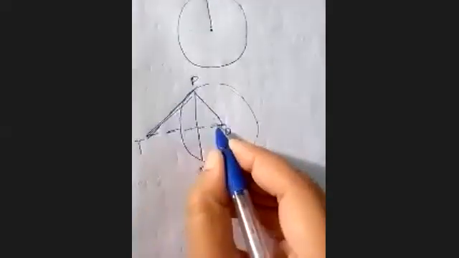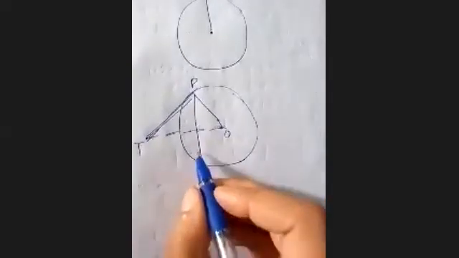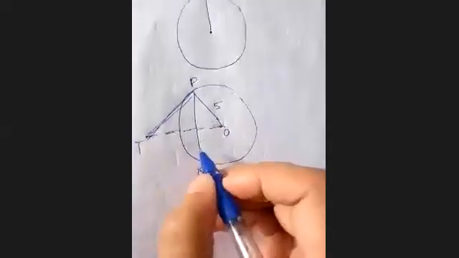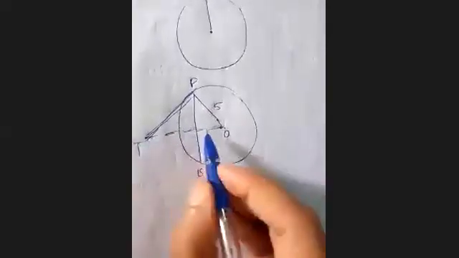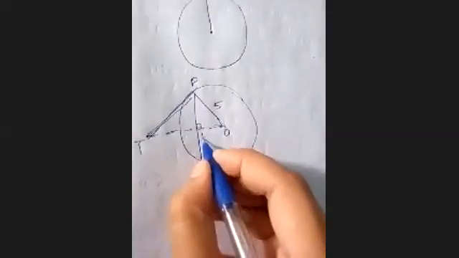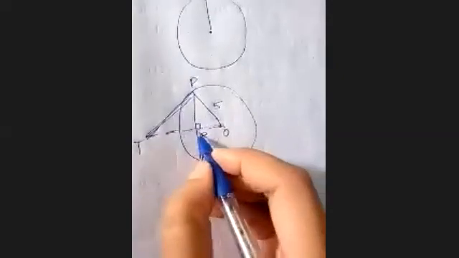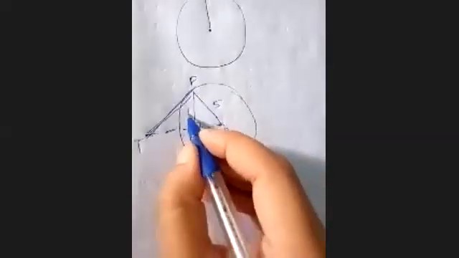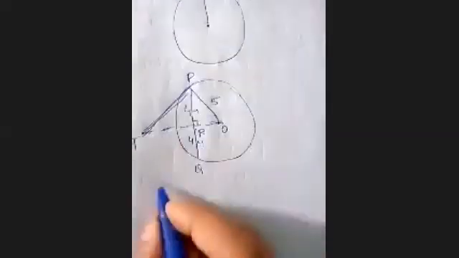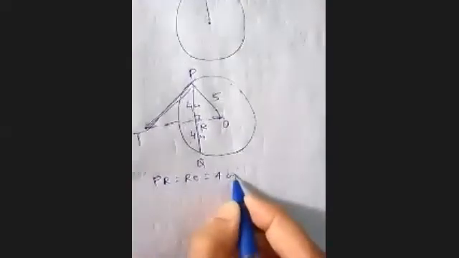So I am joining this OT. हमने OT को ज्वाइन किया है, and we can write here this is given 5 centimeter. Its complete length is given 8 centimeter. So when this OT is perpendicular bisecting this line PQ at this point R, अगर ये PQ को इस पॉइंट पे परपेंडिकुलर बाइसेक्ट कर रहा है तो ये दोनों 4 सेंटीमीटर होंगे. So you can write this PR equals to RQ equals to 4 centimeter.